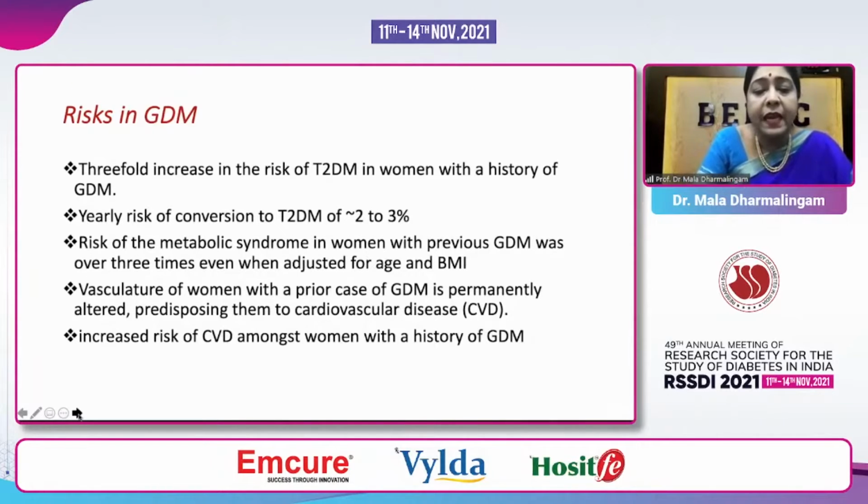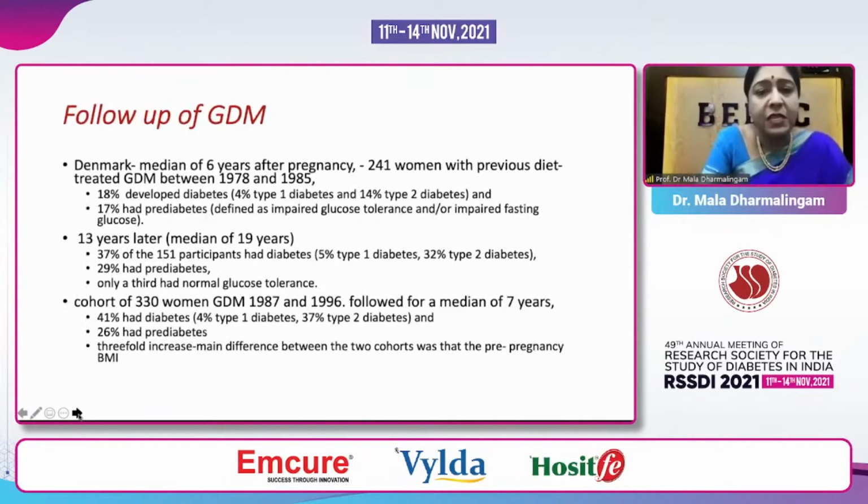Now, once a lady has gestational diabetes, the vasculature of these women is permanently altered, predisposing them to cardiovascular disease. And this is why we say that they have an increased risk of CVD, but we look at some data. Now, this was a follow-up study of gestational diabetes. This was a very elegant study done in Denmark. One study was done way back in 1978 and followed until 1985, where around 241 women who were treated with diet alone were followed up and seen what happens.